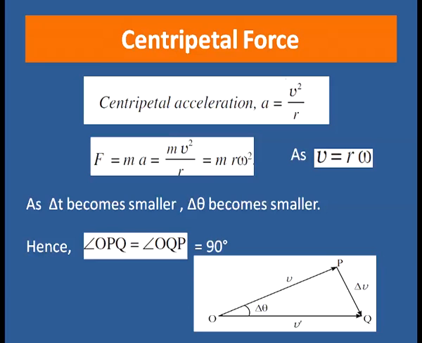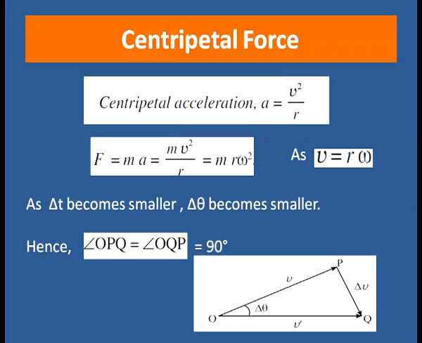From Newton's second law, force equals mass into acceleration, that is m into v square by r, which is equal to m r omega square, because v equals r omega, v square equals r square omega square, and r and r cancel out.